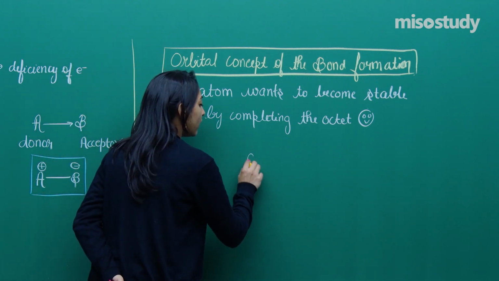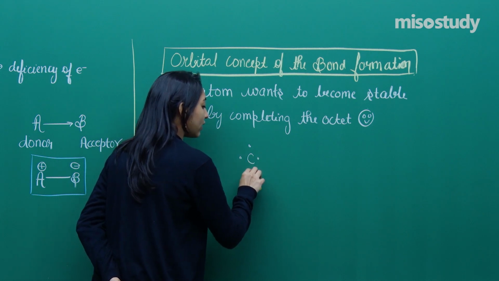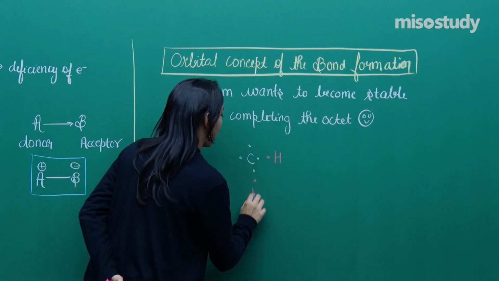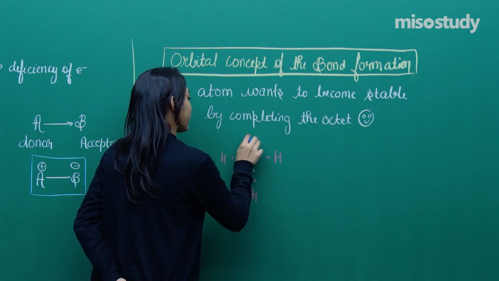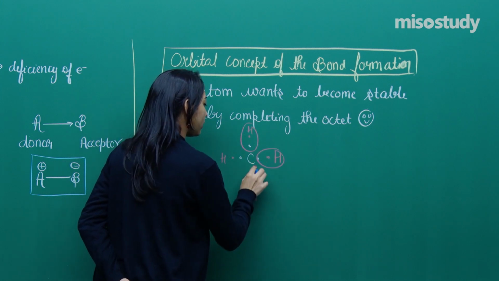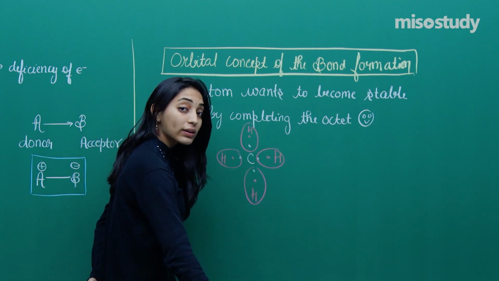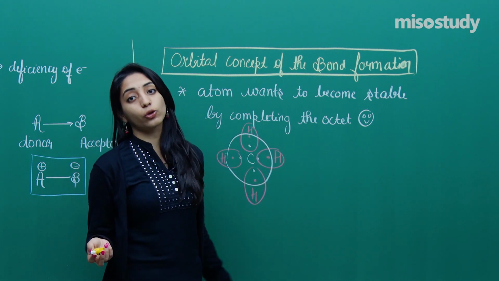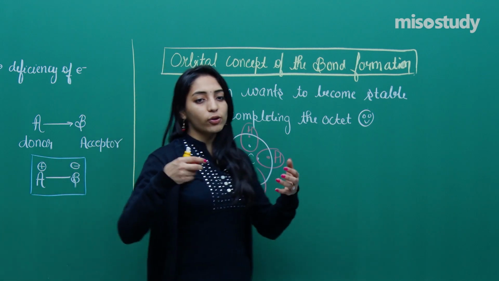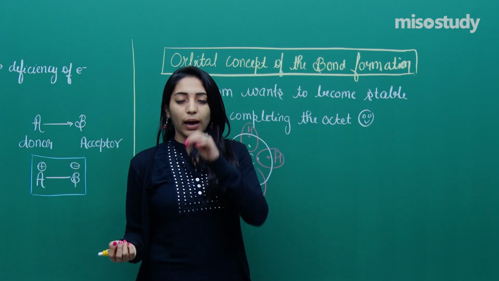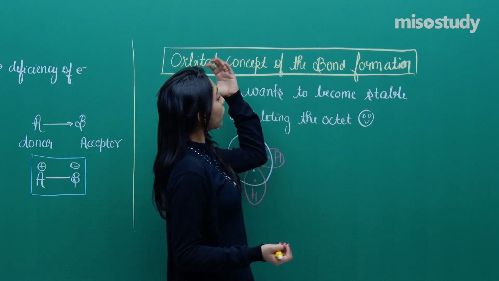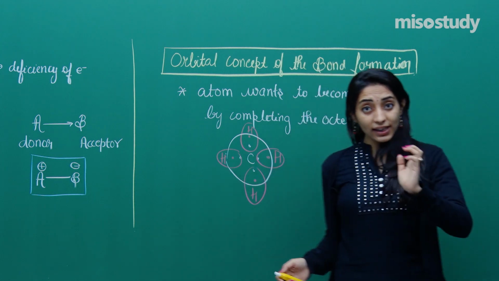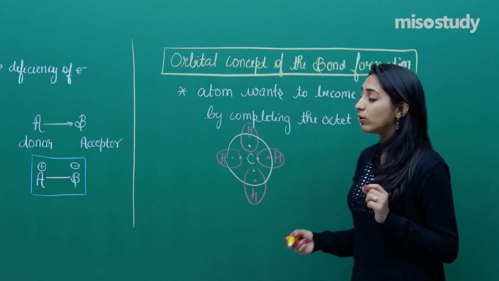Now we'll not say that carbon is having 4 electrons in the valence shell, and 4 hydrogen atoms will be coming, each with one electron, and they will be sharing electrons with carbon and forming a molecule. No. Lewis suggests that the electrons will come and merge with each other and so on. But when we were talking about the orbital concept of bond formation, according to this concept, it followed one basic rule which says that